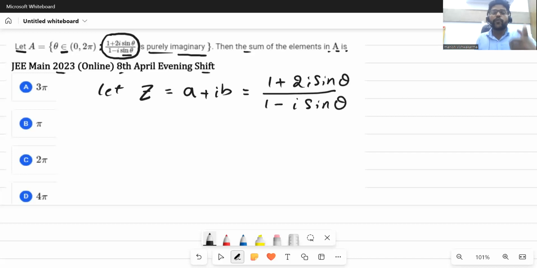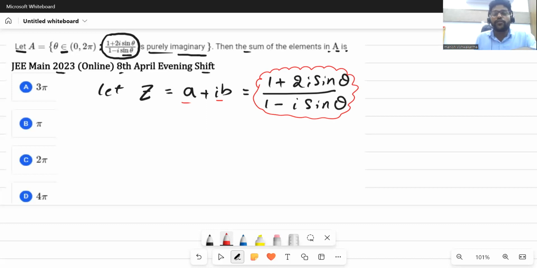Our requirement is that we will convert this given complex number into a plus ib form.